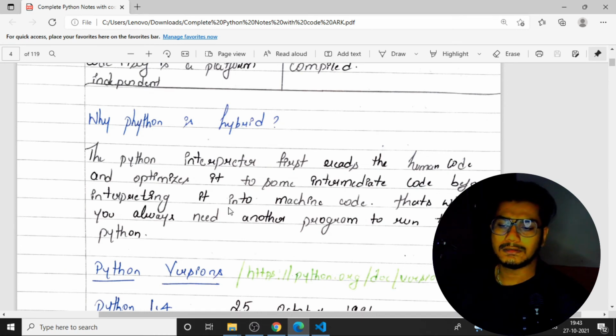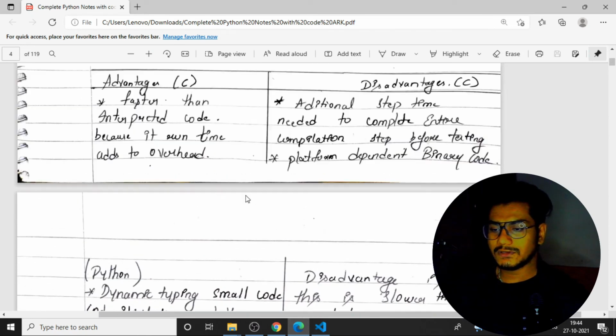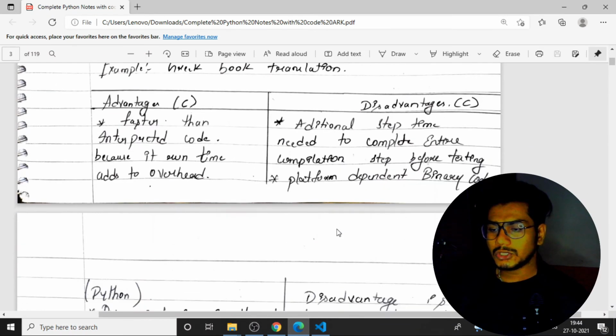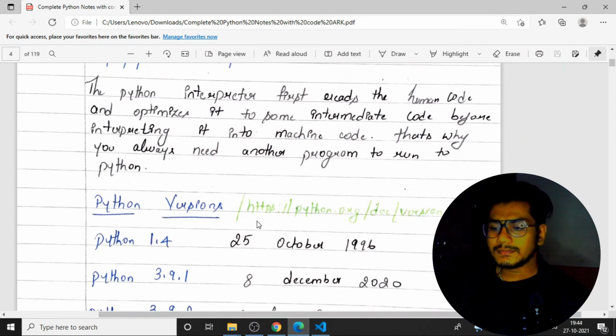I'll give one example for you. Here I have written a Greek book translation. Suppose I am a person who doesn't know how to read the Greek language, and I want to read a Greek book. What options do I have? I need to learn it, then read it. That is one option. What is the second option?